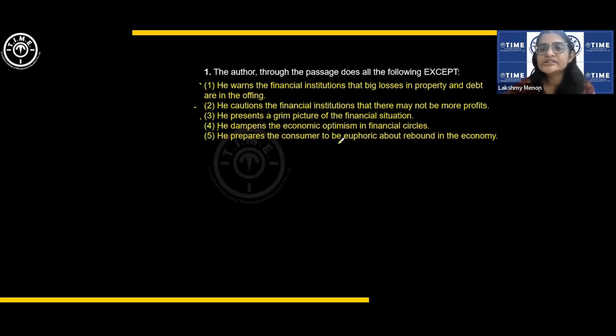He prepares the consumer to be euphoric about rebound in the economy. Euphoric is extremely excited. No, the author is not asking the people to get very excited. The author, in fact, cautions that their optimism may not be justified, right? Okay. So the answer is option 5. The others are inferences based on the passage.